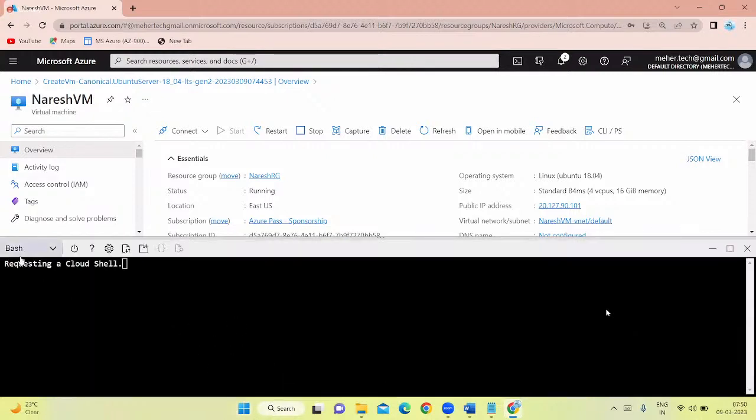See now, Bash. This is Bash. For Linux commands, we use Bash. It is just connecting to the terminal. Let it get connected here. We'll wait for some time.